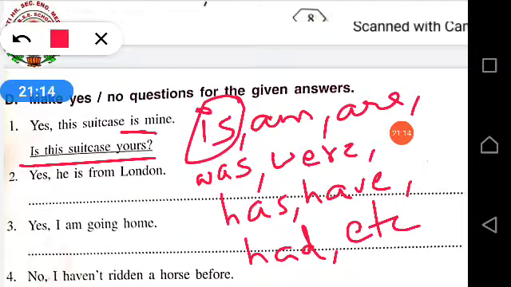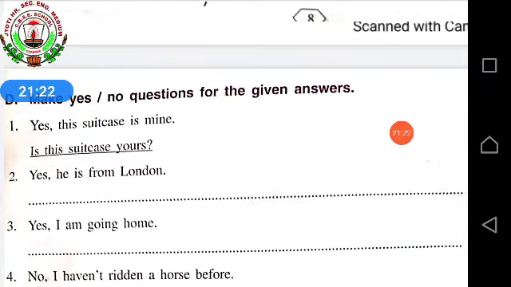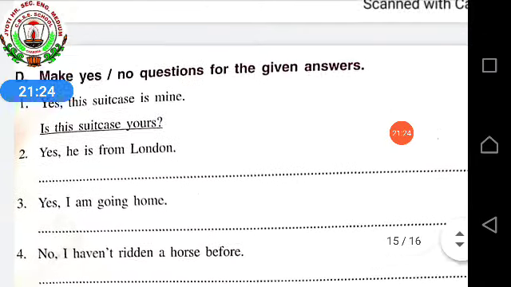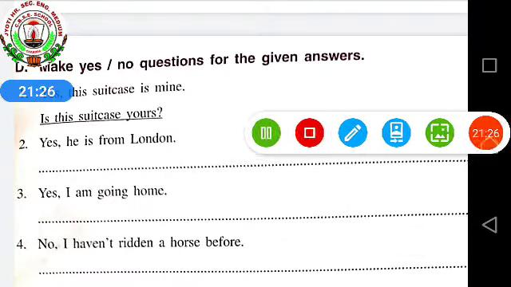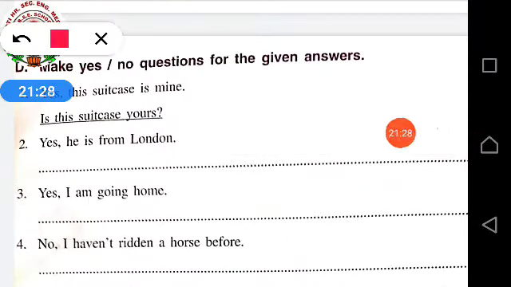If helping verbs are given over there, then straightforward we will start the question with the helping verb. If no helping verb is given, see the second one. Is any helping verb given in the second one? Yes. What is that? Is. Third, any helping verb given? Yes. Am. Yes, I am going home.